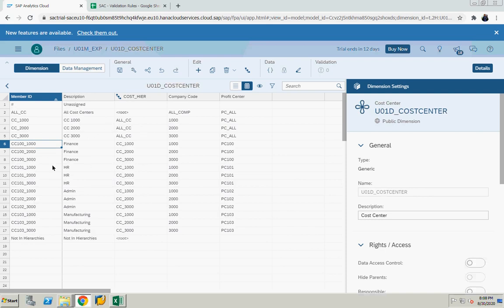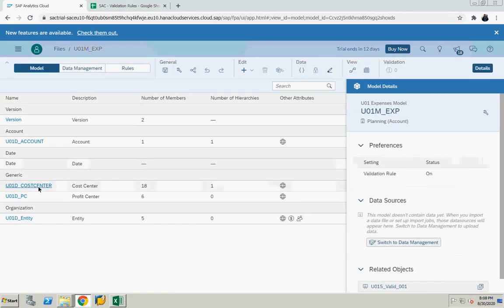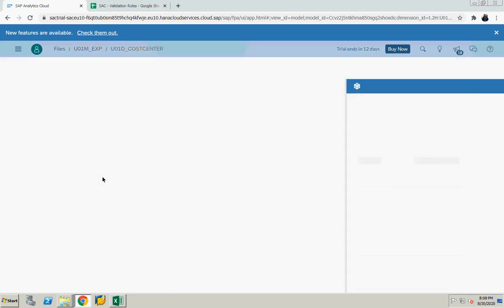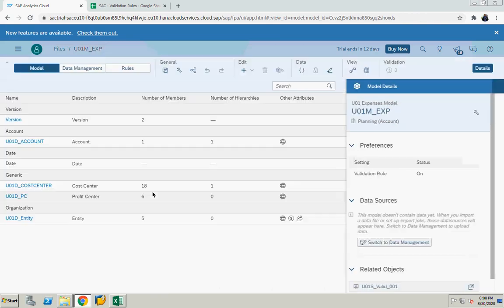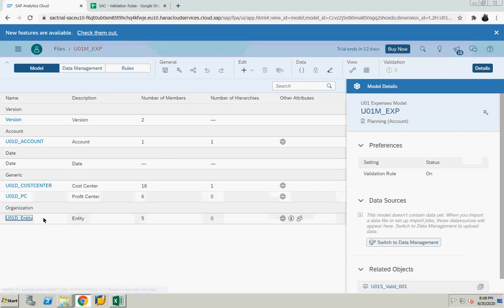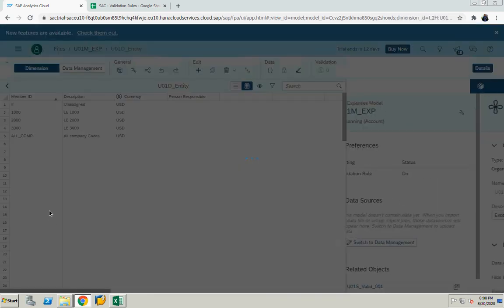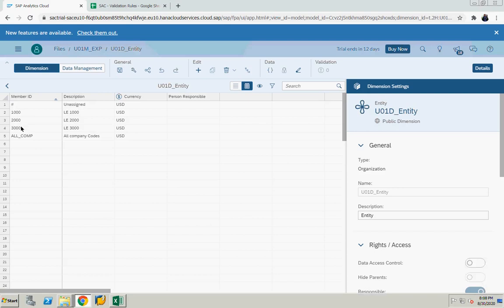Once you create this model, all the dimensions are maintained. For example, in the cost centers, I maintained company codes 1000, 2000, 3000. The same entities are maintained in the entity dimension: 1000, 2000, 3000.